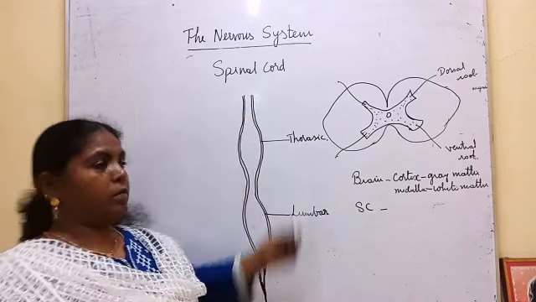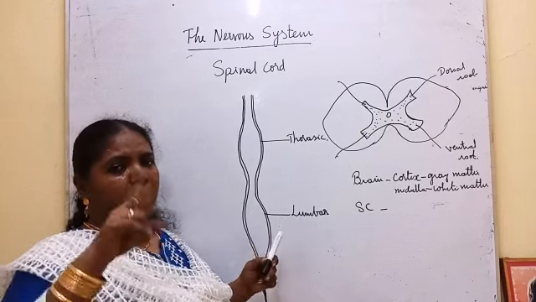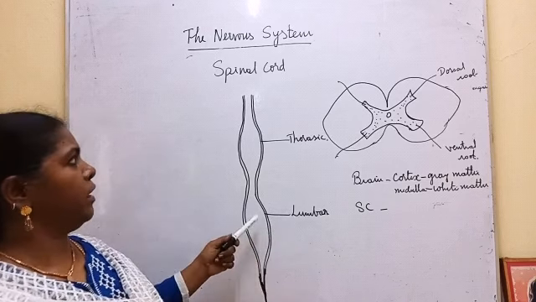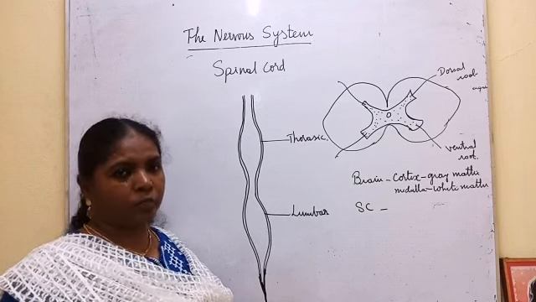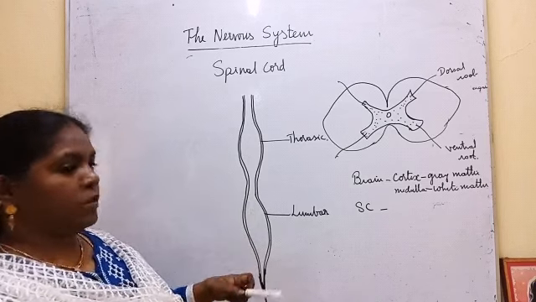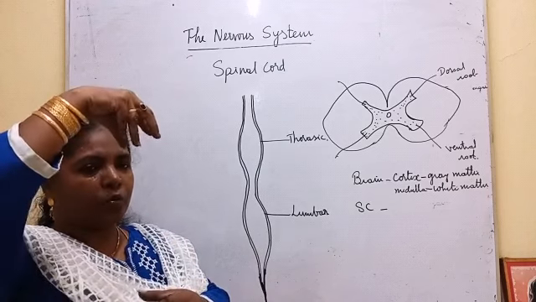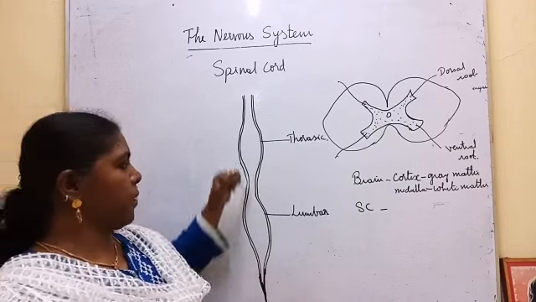Structure of spinal cord. It is one of the main parts in the central nervous system. There are two main parts, brain and the spinal cord. Brain we have finished. Now we are going to see spinal cord. It is kept inside the vertebral column, the backbone. The vertebrae are arranged one over the other, and in the center it has a cavity. Through that cavity only the spinal cord passes.